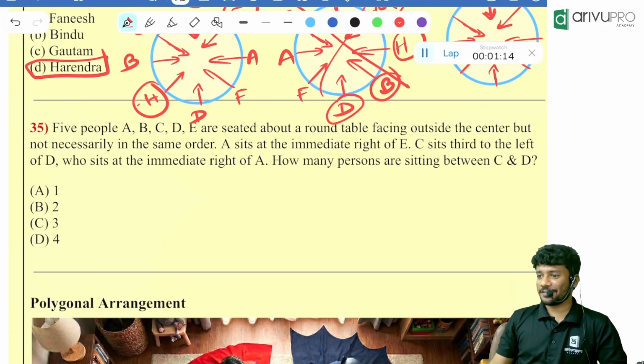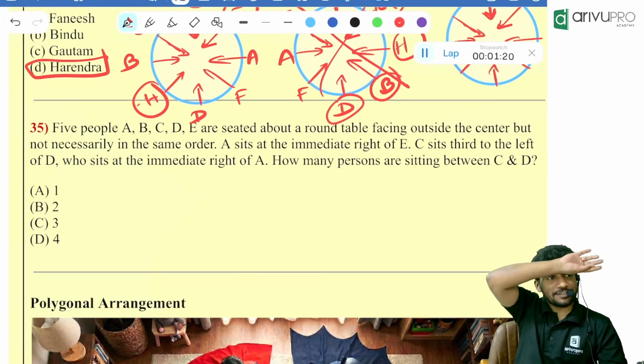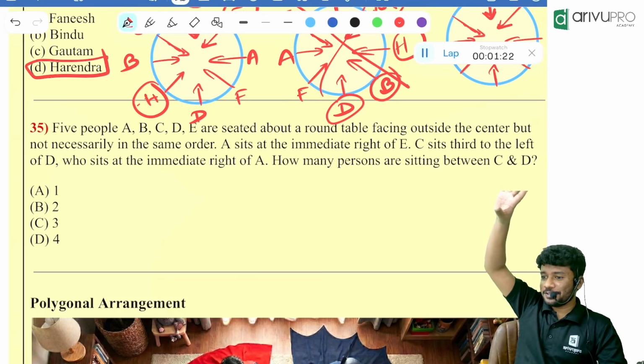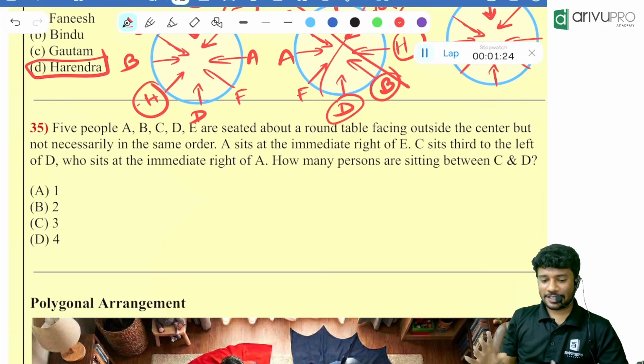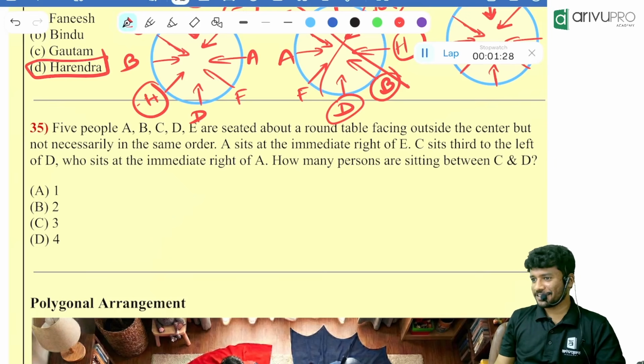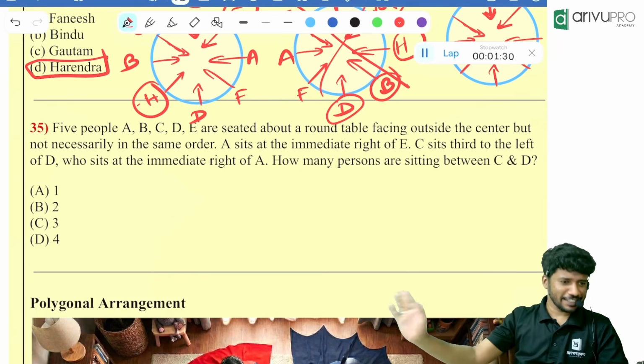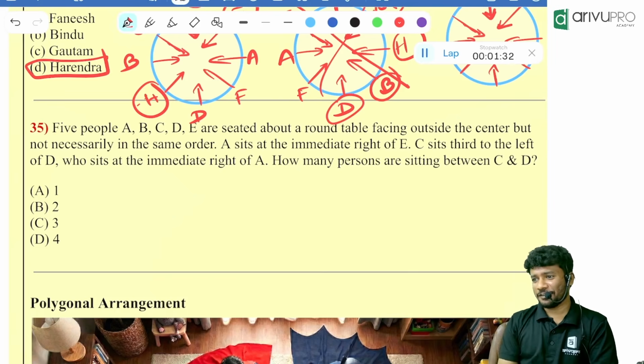I will not agree with you. If you complete this now, one circular arrangement is done, and polygonal is automatically over. But we will solve the question. The answer is wrong, try again. Only 5 people are there. 3 won't be an answer no matter what when 5 people are there.